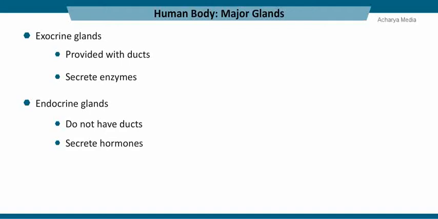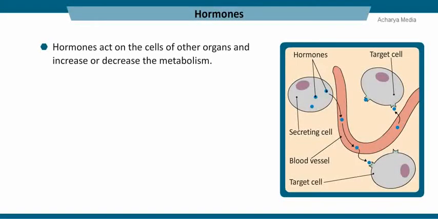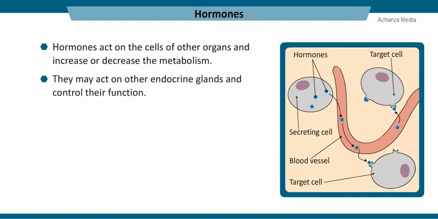Blood acts as a medium of transport for hormones. Different endocrine glands present in our body are pituitary, thyroid, parathyroid, adrenal gland, pancreas and gonads, which includes the testis and ovary. Hormones act on the cells of other organs and increase or decrease the metabolism. They may act on other endocrine glands and control their function.